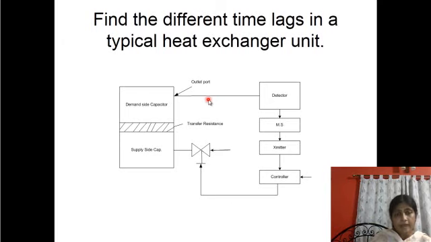And the outlet of the process plant should be maintained at a certain desired temperature. This is the typical purpose of a heat exchanger unit. So the outlet temperature should be maintained at the desired value.